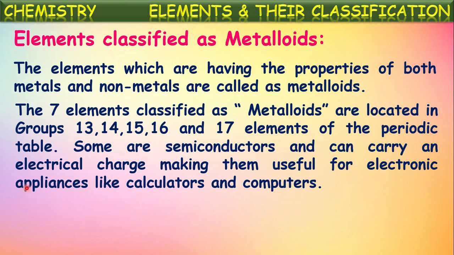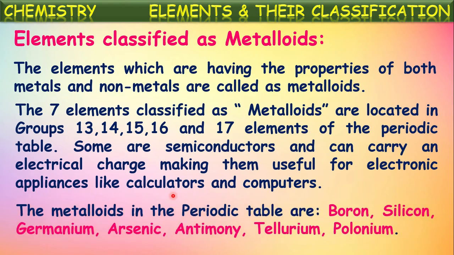Some of these metalloids are semiconductors. For example, silicon is one of the metalloids. These exhibit semiconductor properties and can carry an electric charge, making them useful for electronic appliances like calculators, computers, etc. As they are semiconductors, they are used for different purposes.